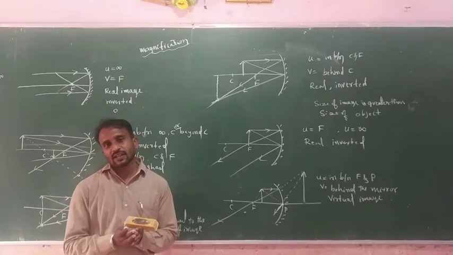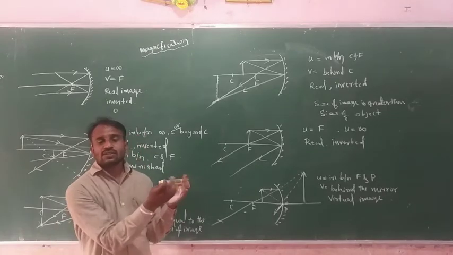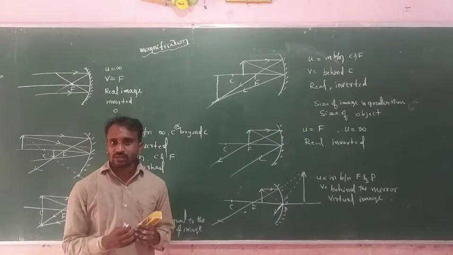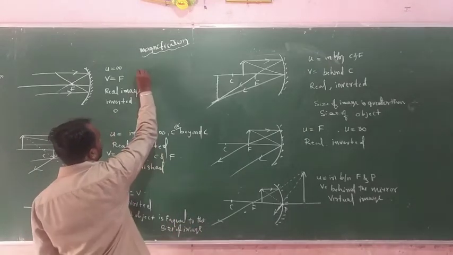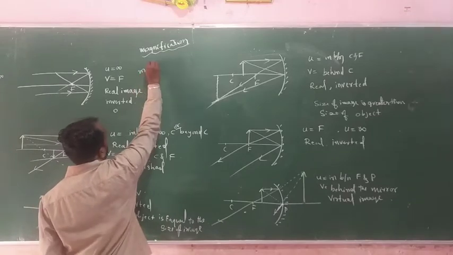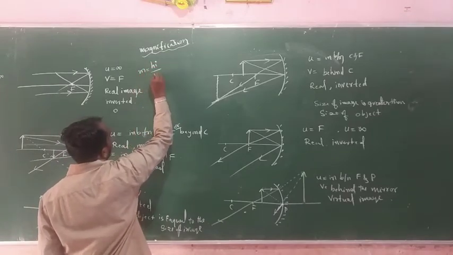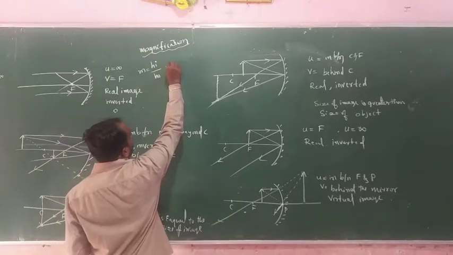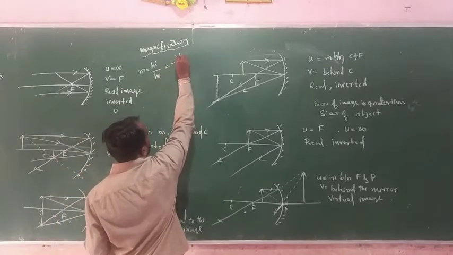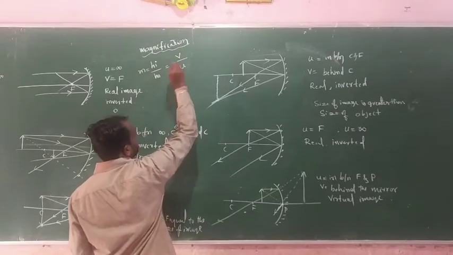Otherwise, we consider the ratio of the distance of the image to the distance of the object.